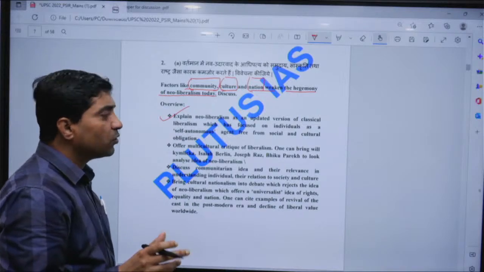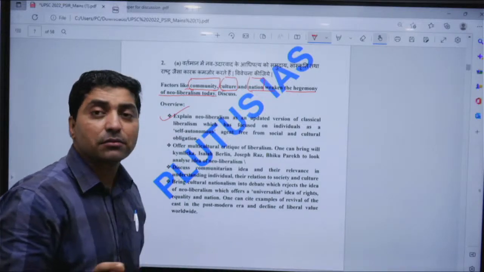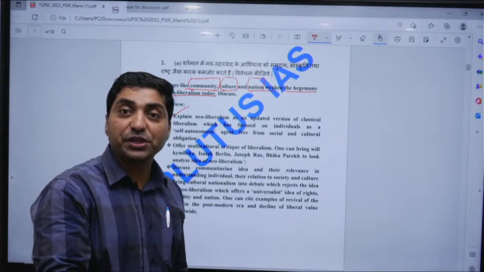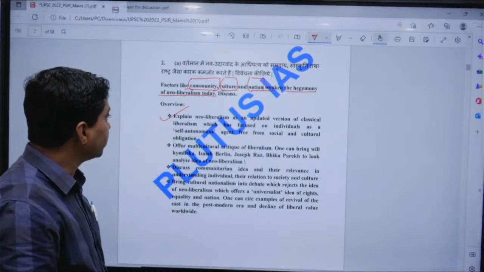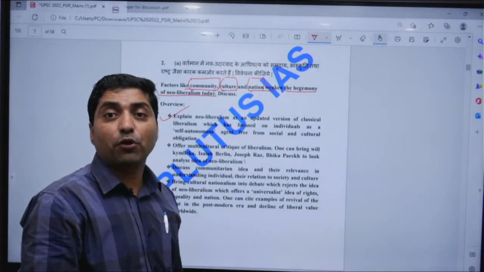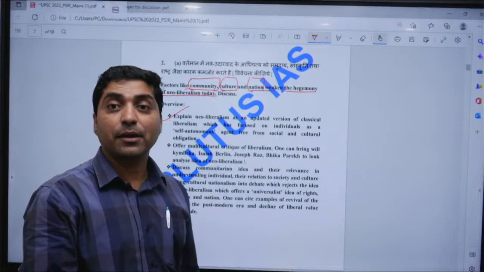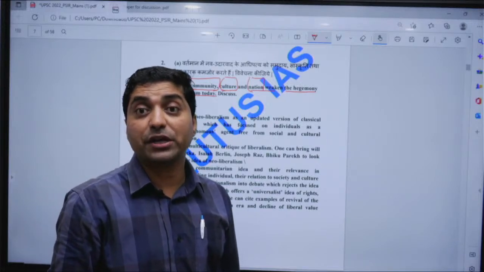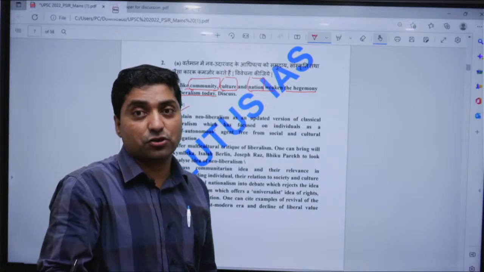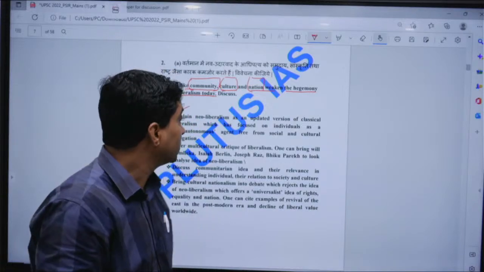Classical liberalism had focused on absolute property rights and free market capitalism, right? It considers the individual as a self-autonomous agent, right, and man as a rational being, an economic rational being, right, who can think best for himself or herself, right?